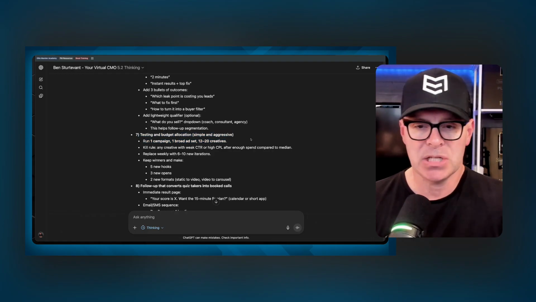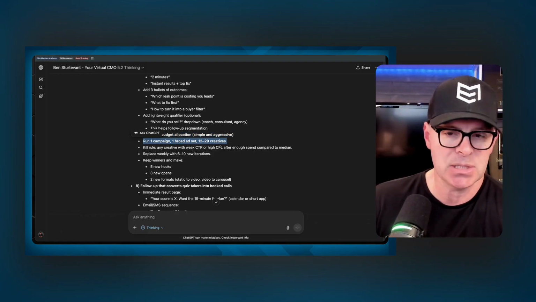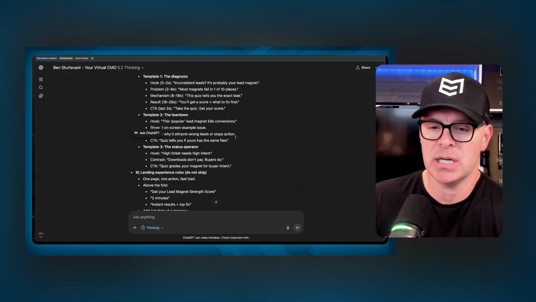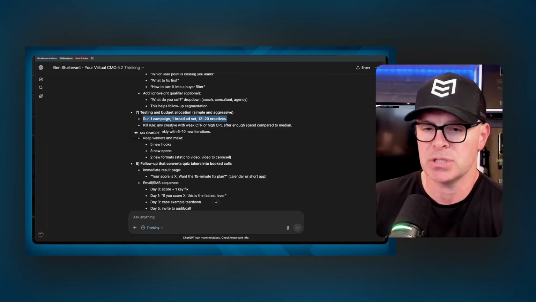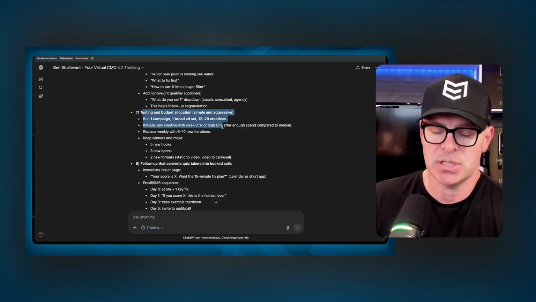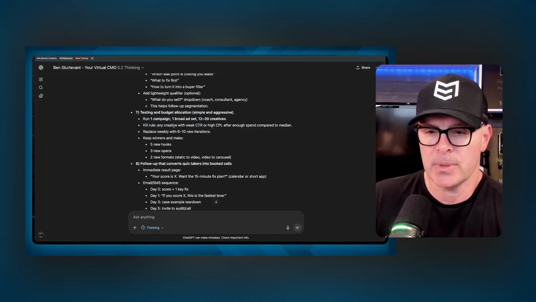Testing and budget allocation. This is where I would probably change things. This may be building it in. That's one thing I should probably add to the template is budget. I think if you put your budget in here, it's probably going to guide you in a different direction in terms of the testing and budget allocation. So I might run something a little bit different.